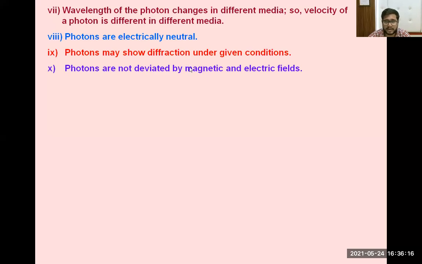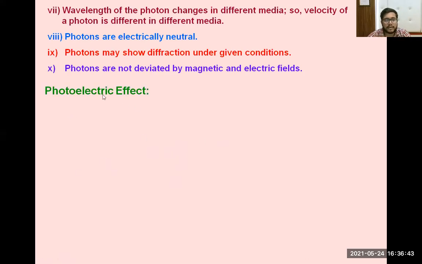Diffraction we will discuss in optics. Next, photons are not deviated by magnetic or electric fields. As I told you, photons are electrically neutral, therefore a photon cannot be deviated by any magnetic or electric field. So please remember this point. These are very important points.